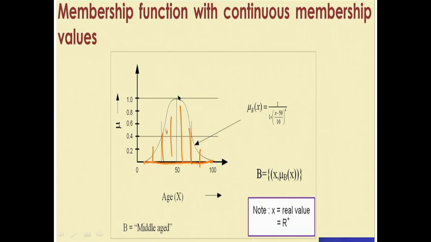The person who has the age of 50 is middle aged, and the person who has the age of 60, 70 or 80 may be old aged. And if a person has an age between 0 to 20, 30, then it is a young age. So here is the range of values. So this is the continuous membership function, 1 by 1 plus (x minus 50) raised to power x. So these are the real values, so it may be the continuous membership values.